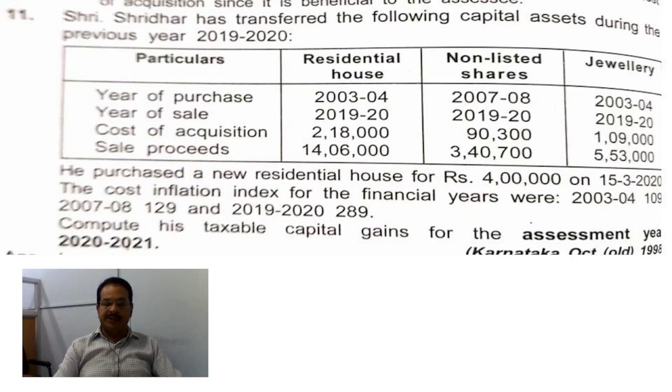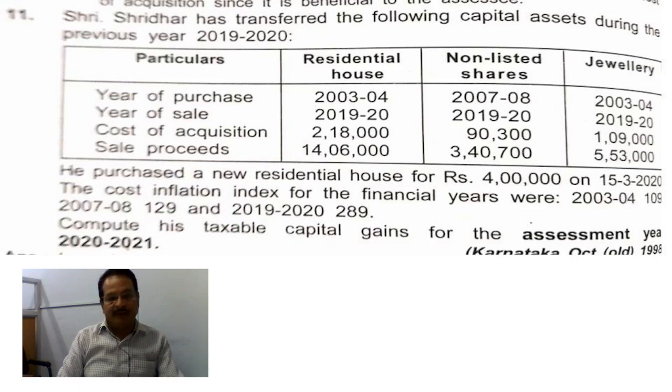Actual long-term capital gains, what has come? Actual long-term capital gains are 8,28,000 it is. Long-term capital gains 8,28,000. Okay. 14,06,000 minus 5,78,000 is 8,28,000. Sorry. Make the corrections above also.